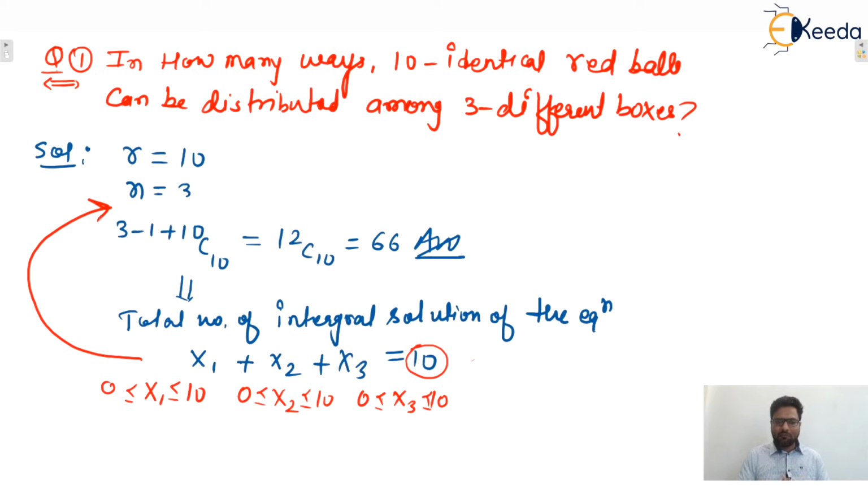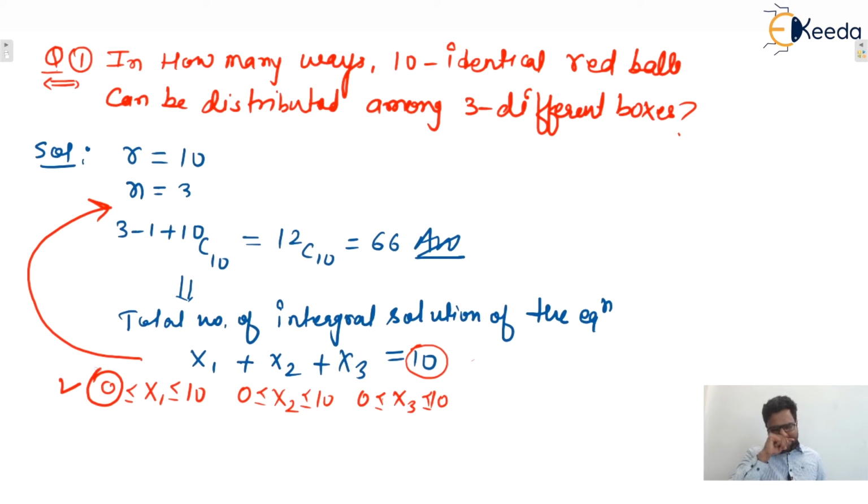We can say that x1 can have zero objects, x2 can have 8 and x3 can have 2. That is one possible way of distribution of 10 objects into three boxes. So this problem reduces to this particular formula, n minus 1 plus r C r. I hope this is clear to everyone. Remember, here 0 is allowed, because initially in the statement it is written that any person can get any number of objects, meaning 0 is also allowed.